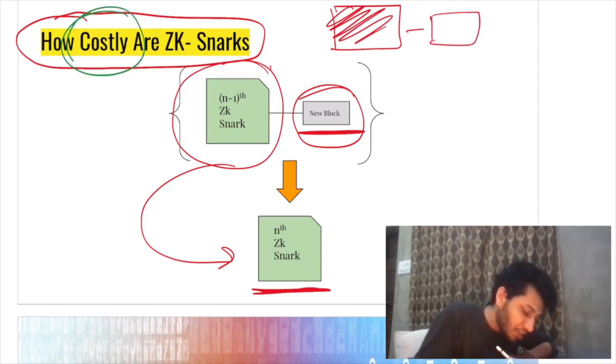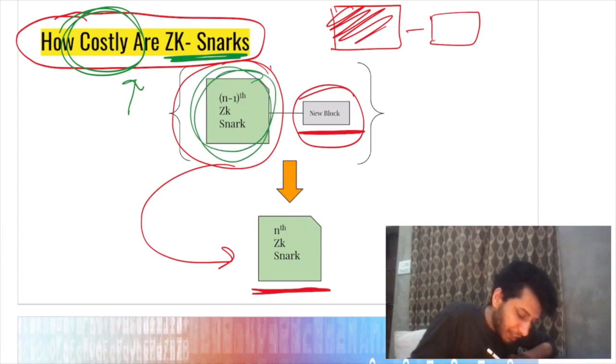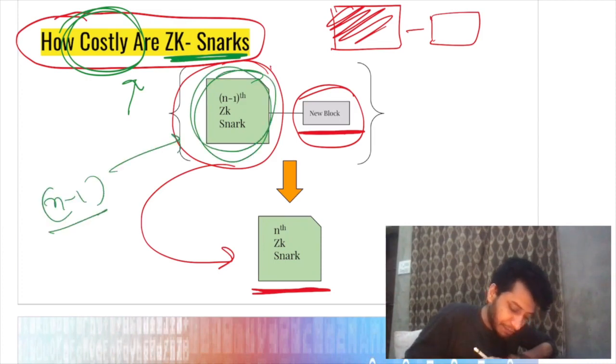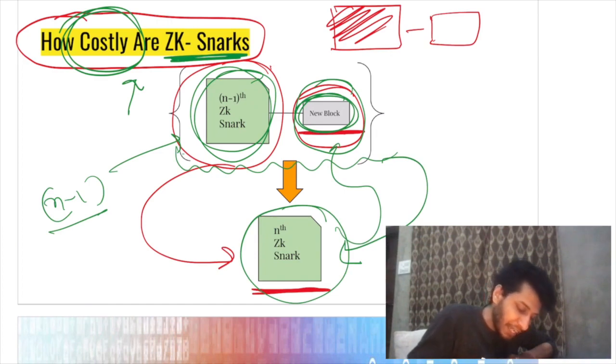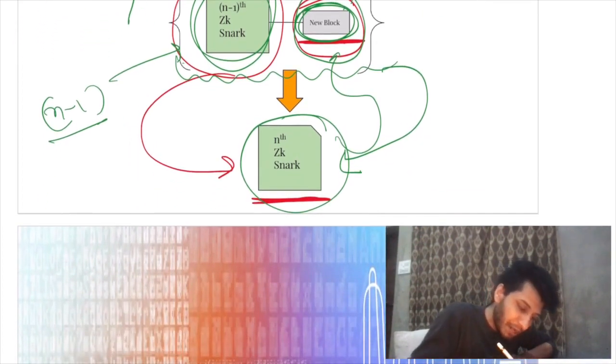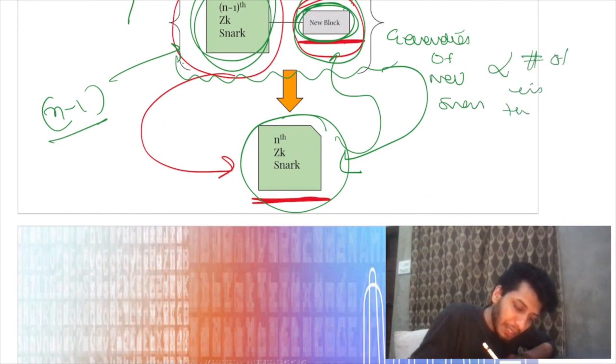Now you may be thinking how costly the generation of the snark is. So it is not that costly, because at any moment we will have a proof. Let's say this is our n minus 1 snark, and then we will have a new block. So we will again create a computational proof for this, which will be proportional to the number of transactions in this block. So at any moment, the generation of a new snark will be proportional to the number of transactions in the block.